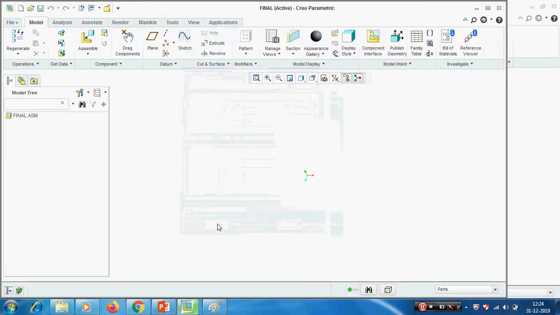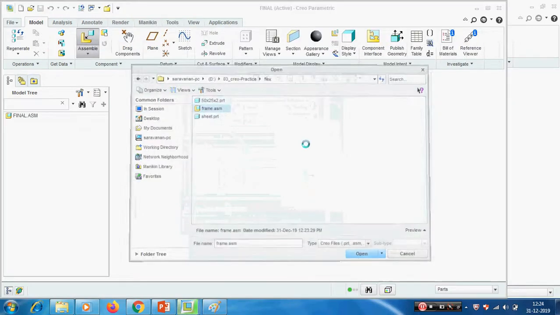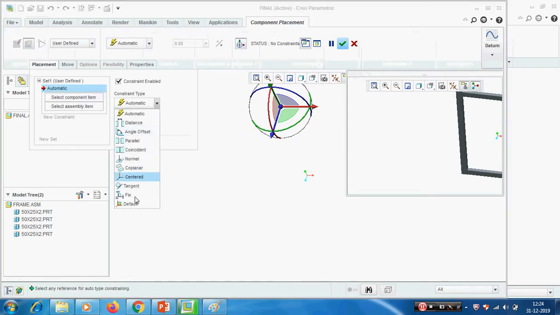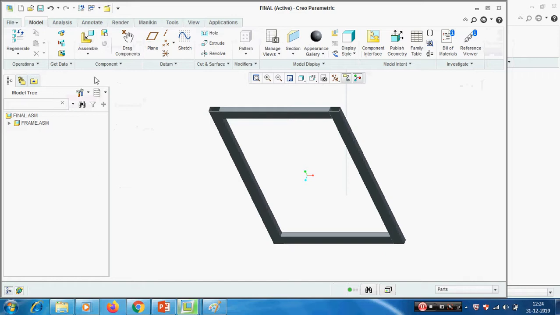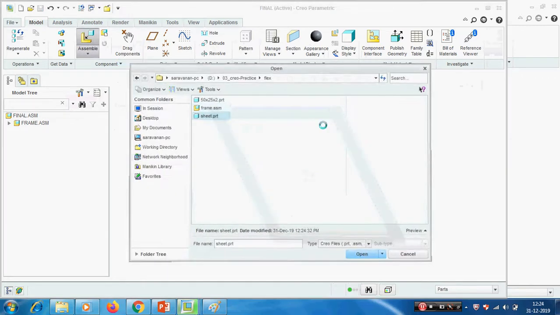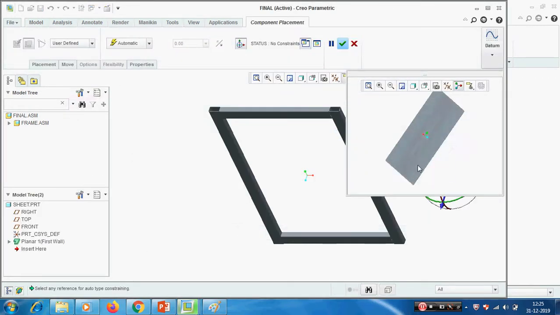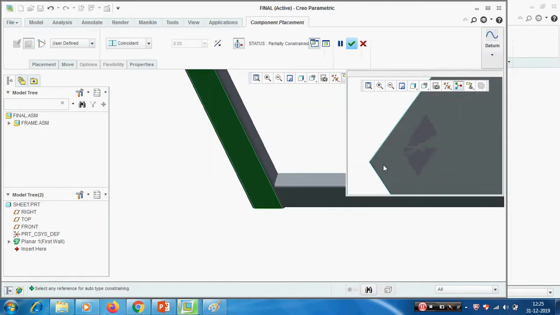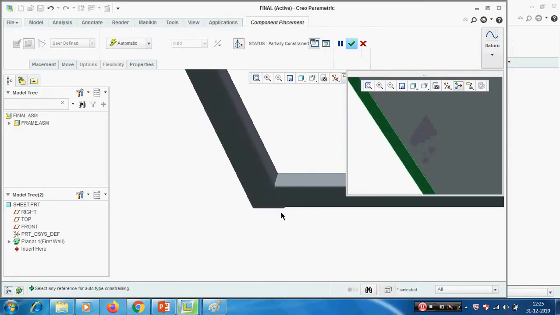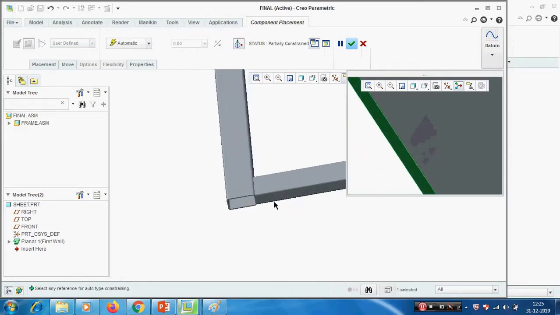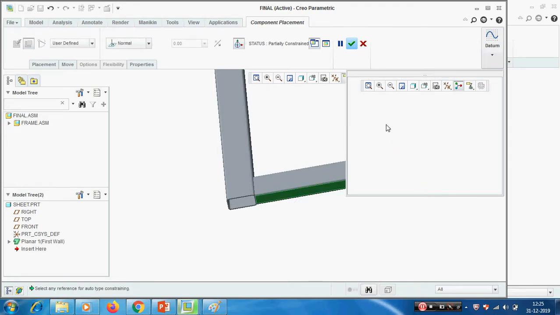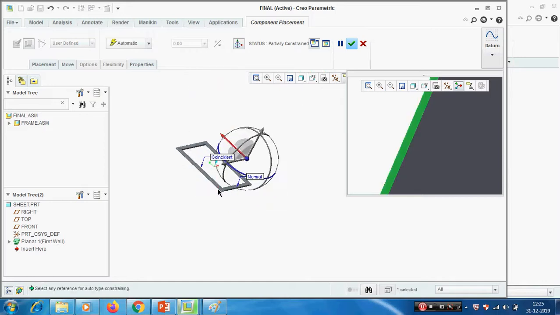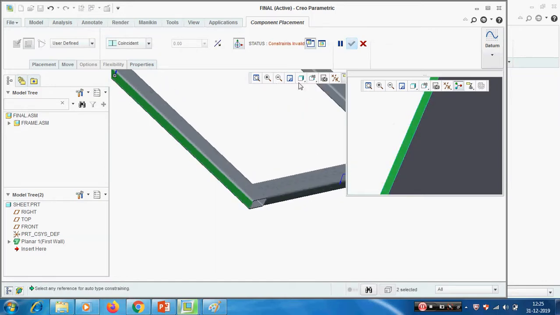First we have to assemble the frame. As this is the first one, we can go ahead with the default. On that we have to place the plate. The surface should match with this one. Bottom should match with the bottom one. Side one match with the side one.